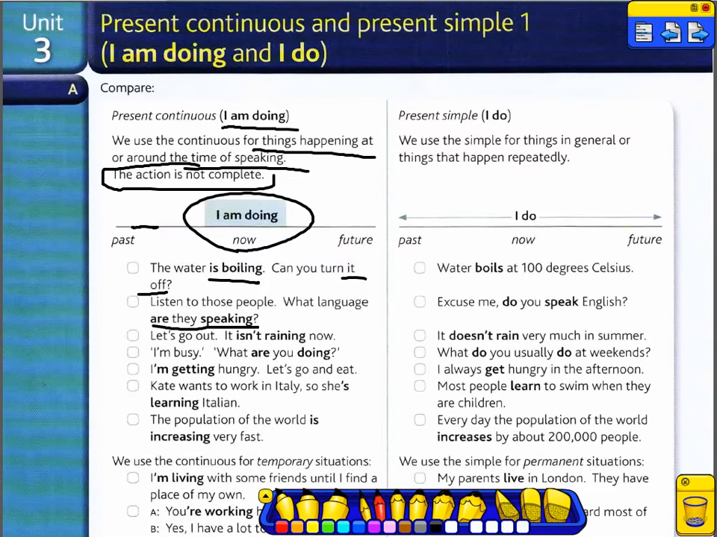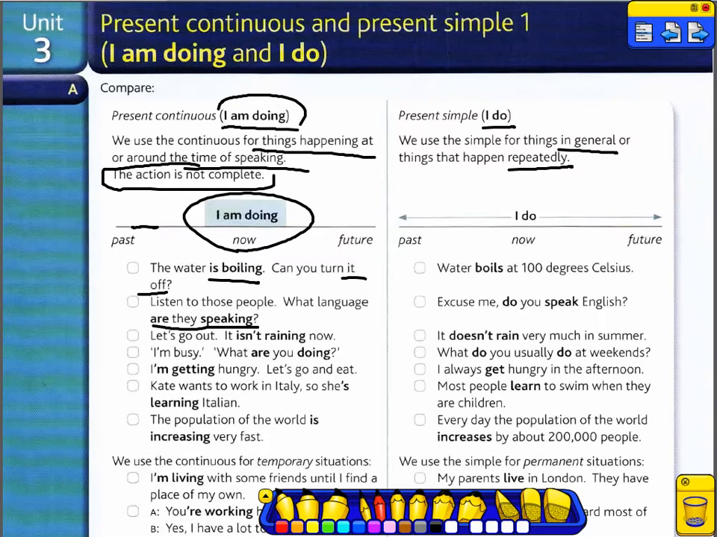Let's make a comparison between both of them. Present simple, I do. Present continuous, I am doing. Present continuous talks about things that are happening at the time of speaking or around the time of speaking. Present simple, we use the present simple for something in general or something that is repeated.